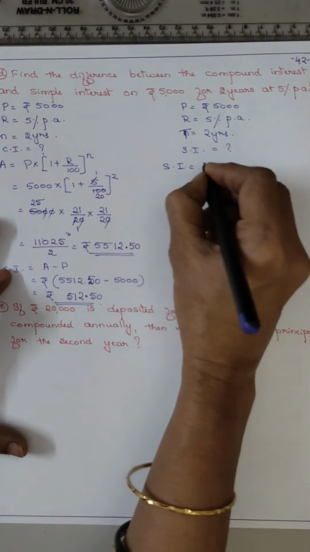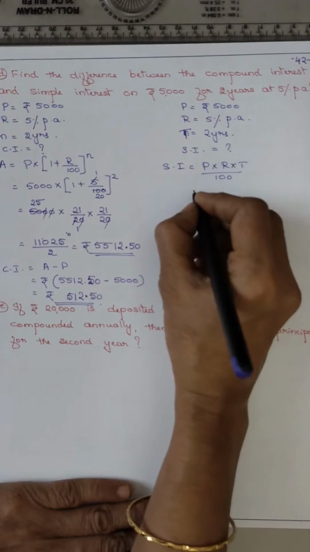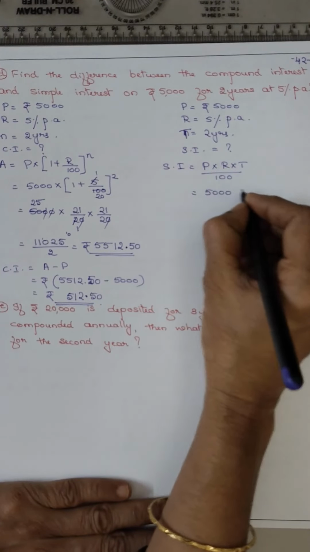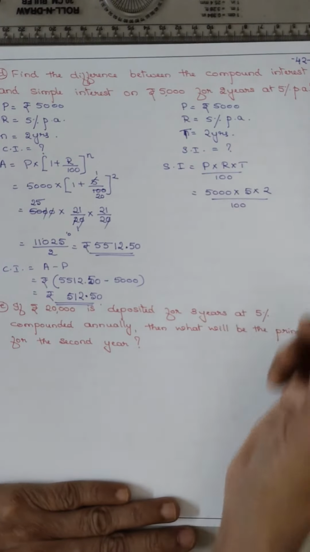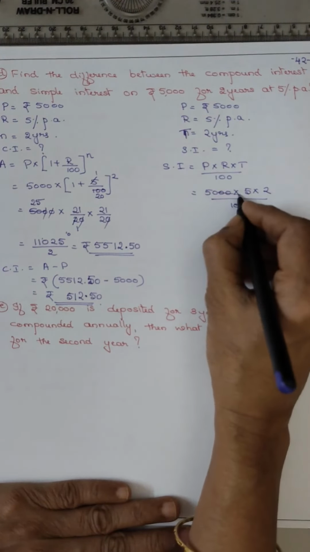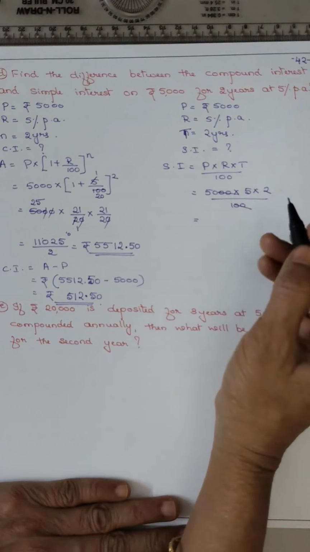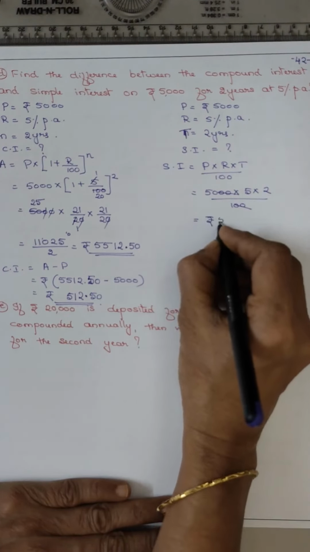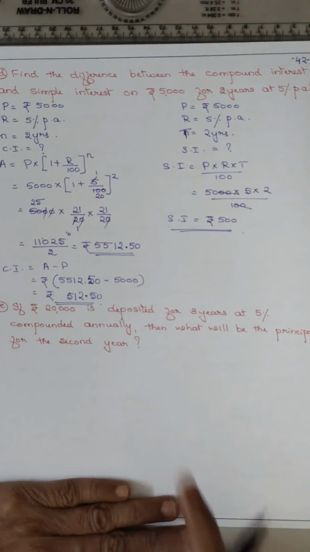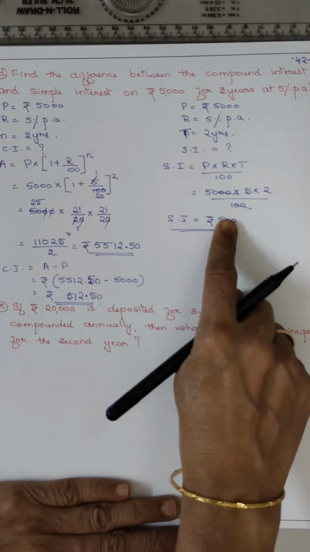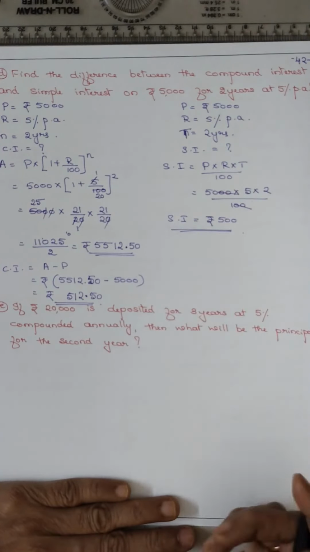Now coming to SI. SI is equal to P into R into T upon 100. So P is 5000, R 5, T 2 upon 100. 20 cancel. 5 5s are 25, otherwise 5 2s are 10, 10 5s are 500. You got rupees 500. Already you know CI is always greater than SI when the rate of interest and the time are the same.